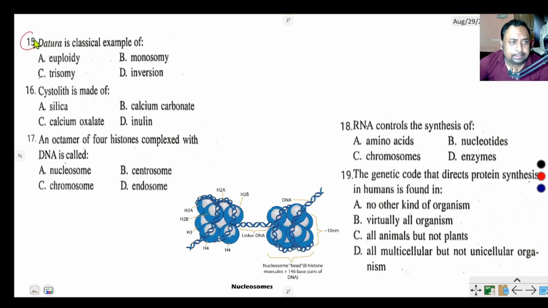Question number 15 says Datura is a classical example of euploidy, monosomy, trisomy, inversion. The correct option of this question is euploidy. Actually, the normal chromosome number of Datura is 24. But if we take an anther that is haploid in nature, then it produces a new haploid Datura plant.